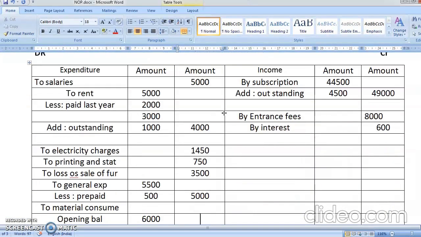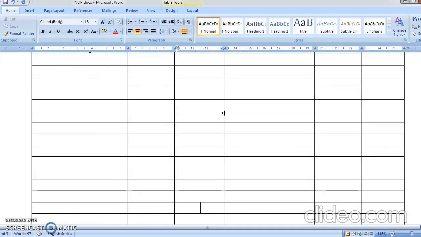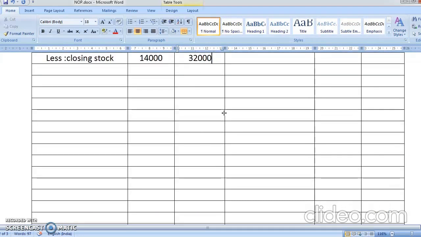In this, we are not going to write profit or loss. What we write, if the debit side is more and credit side is less, we write deficit. And if credit side is more and debit side is less, we write surplus. And this surplus will be added in the balance sheet in the capital account. Okay, now 5,900. So this becomes 57,600. This was the total, and here also 57,600.